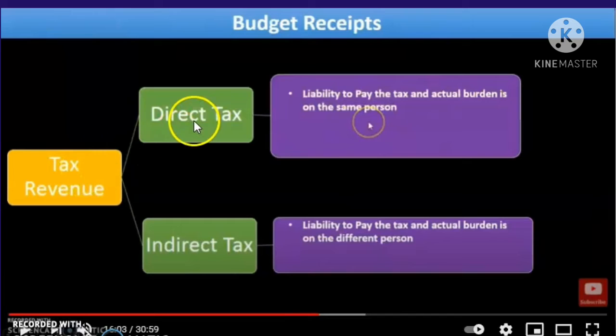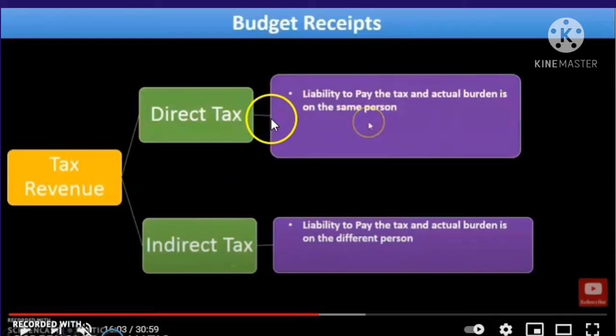Tax revenue is classified into two, that is direct tax and indirect tax. Under direct tax, the liability to pay the tax and the actual burden are on the same person. That's known as a direct tax. In an indirect tax, the liability to pay the tax and the actual burden are on different persons. That's the indirect tax.